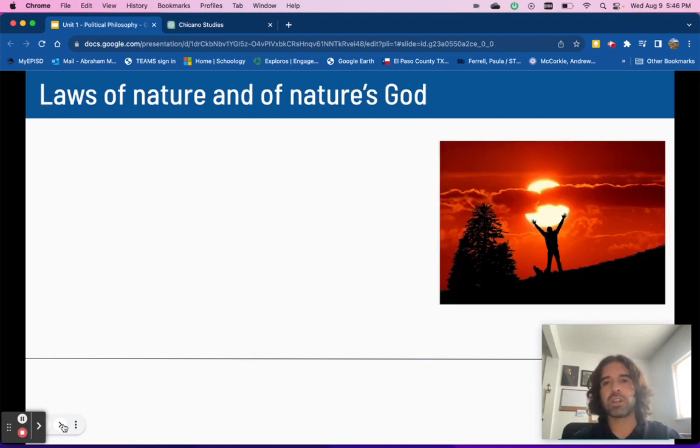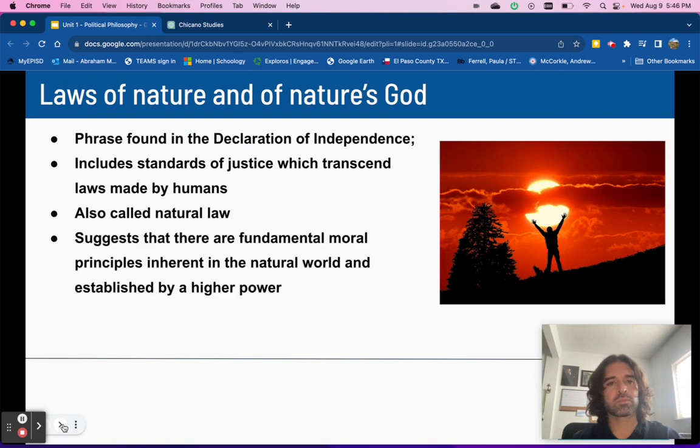Laws of nature and nature's God. This phrase is found in the Declaration of Independence. This means that there are some standards of justice which transcend laws made by humans. Also, this is called natural law.